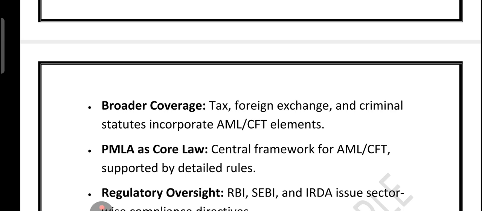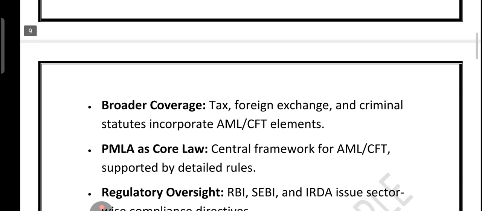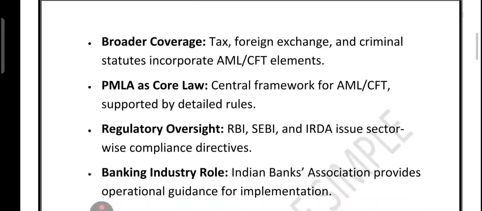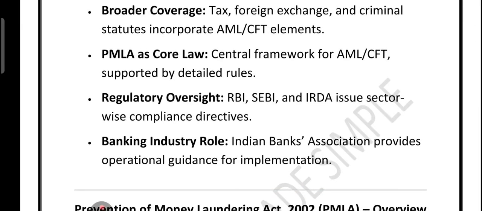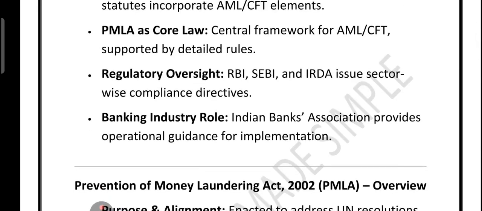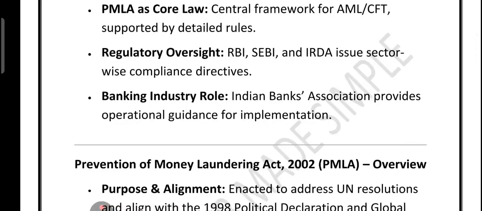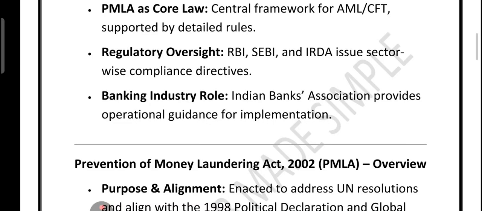But the Prevention of Money Laundering Act 2002, PMLA, is the backbone. This Act is supported by detailed rules and guidelines. Oversight comes from multiple regulators like RBI for banks, SEBI for capital markets, IRDA for insurance, and each issues sector-specific compliance directions. At the operational level, the Indian Banks Association also provides guidance to help banks follow these norms effectively.